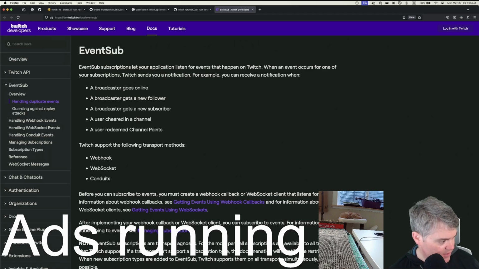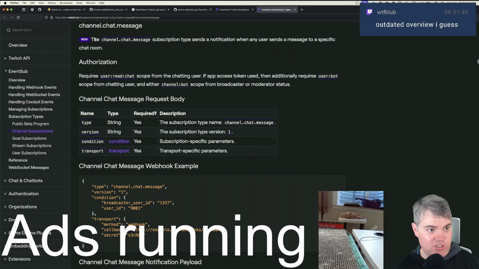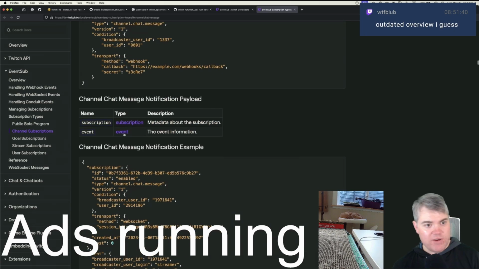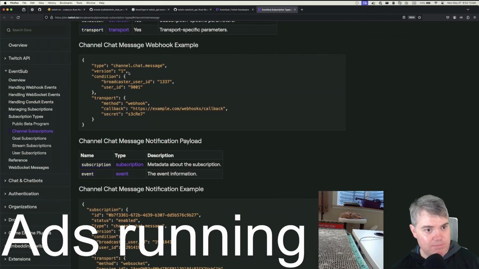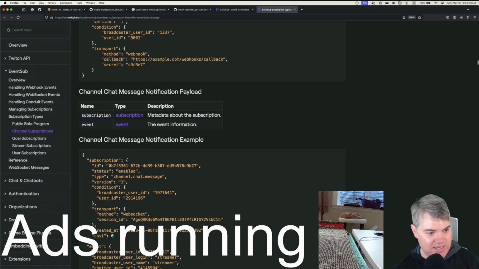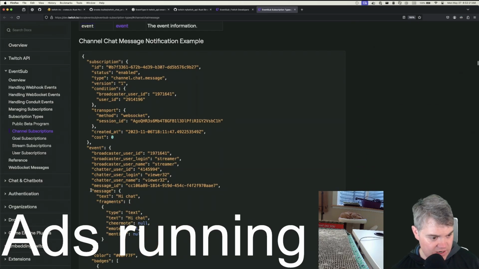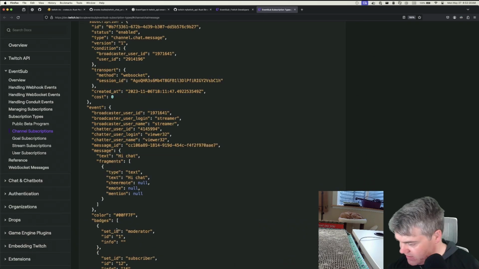Okay. But then WTF Blub, you have this one, which is channel chat message. New, the channel chat message subscription type sends a notification when any user sends a message to a specific chat room. And okay. Oh, interesting. Okay. So the channel chat message isn't what we want. Oh wait, no, it is, because it then includes down here the actual message, which is fun. Oh, down for a long time.